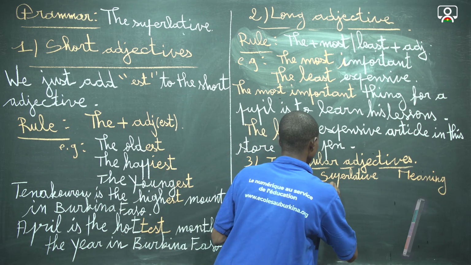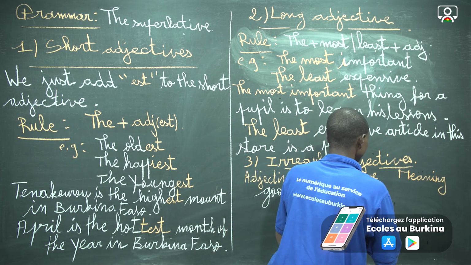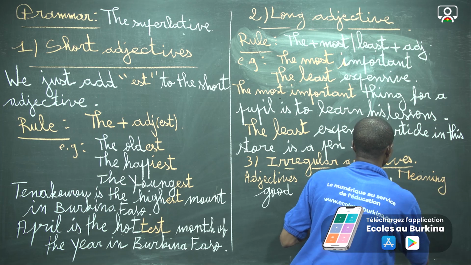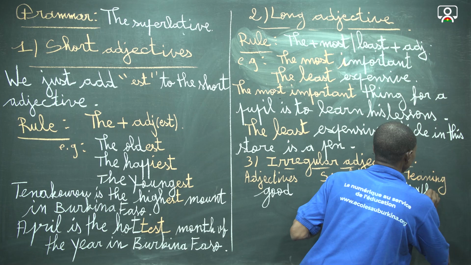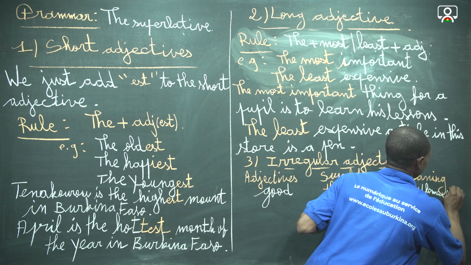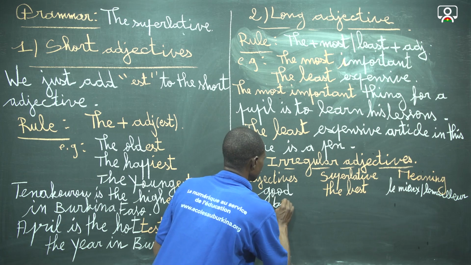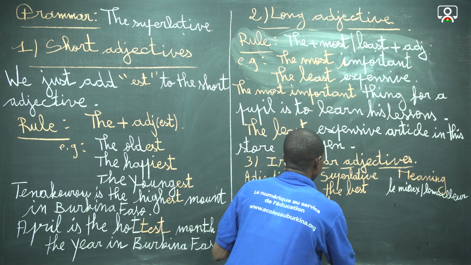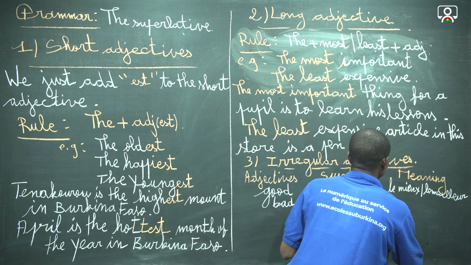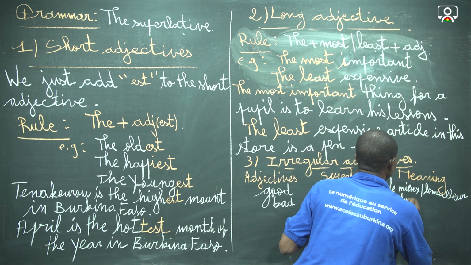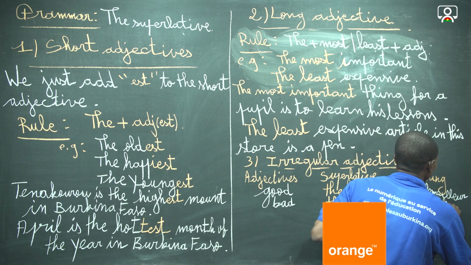Then the superlative is the best, and in French it means le mieux ou le meilleur. Okay, and we have the adjective bad. The superlative is the worst, which means in French le plus mauvais, or le pire.